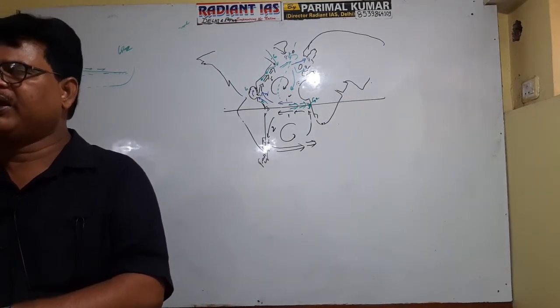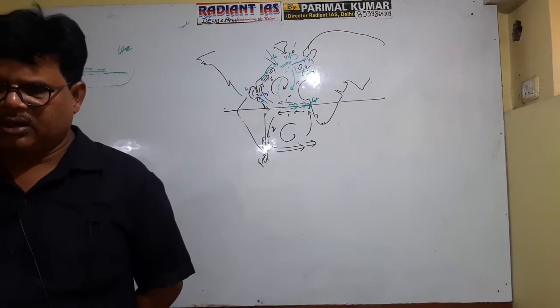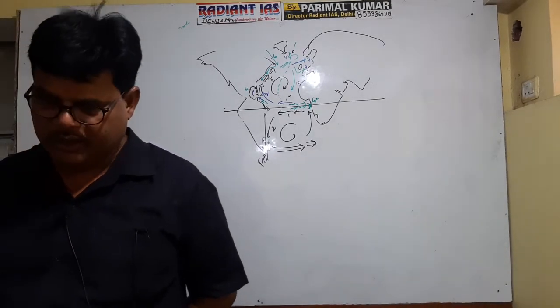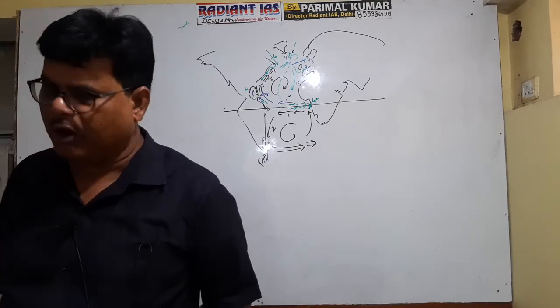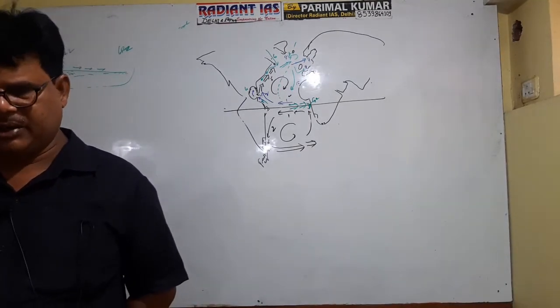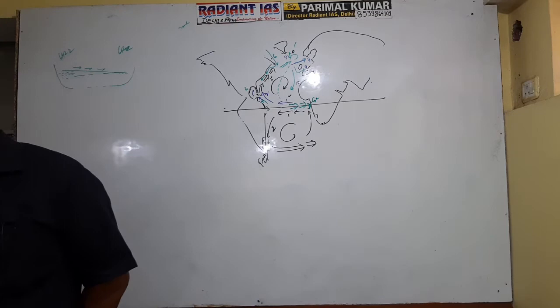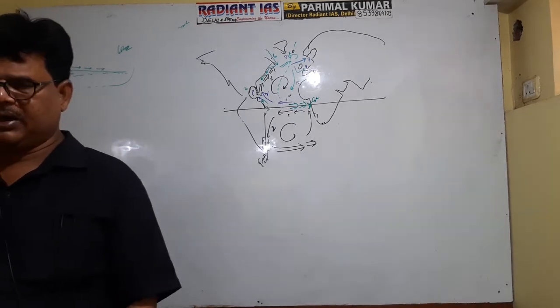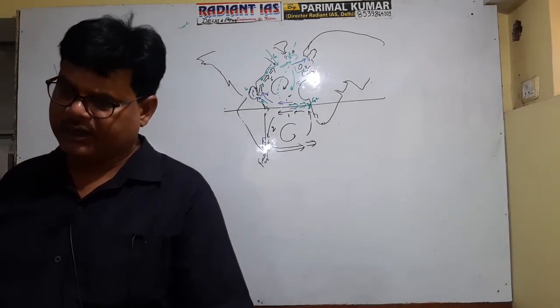In the northern hemisphere we have the North Equatorial Current, the Antilles Current, Caribbean Current, Florida Current, then the Gulf Stream, Labrador Current, North Atlantic Drift, then the Irminger Current, Rennell Current, and Canary Current.